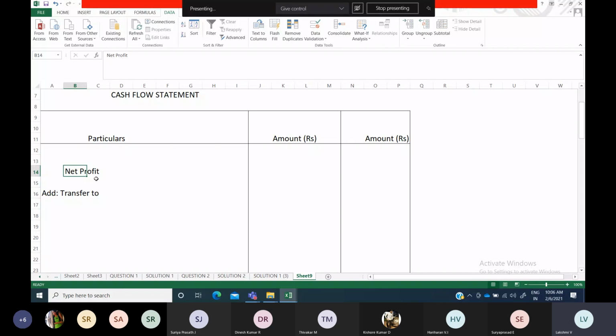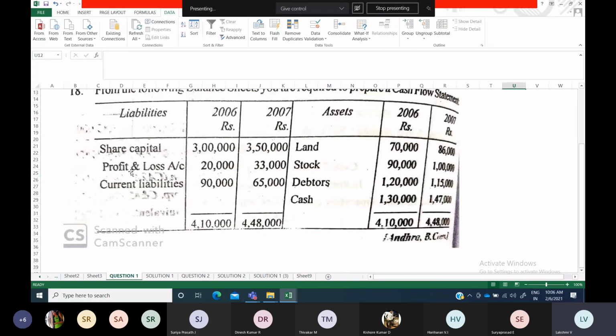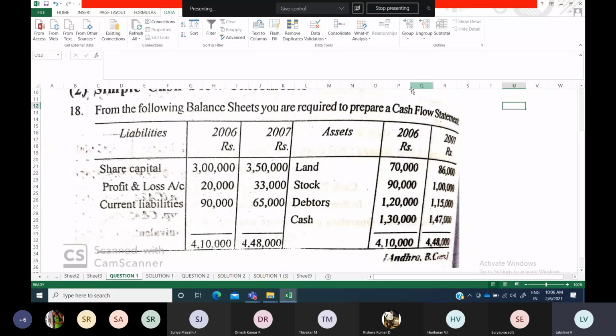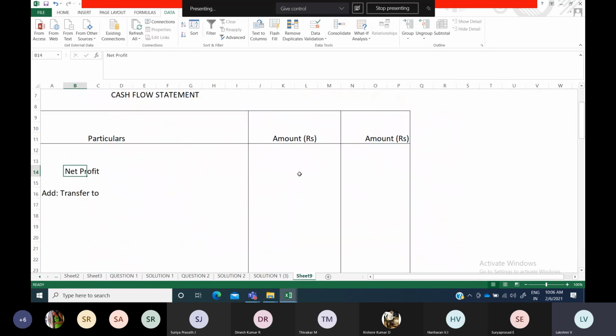In the net profit, how are we going to find it out? From the question itself we can find it out. See, if they are giving you a profit and loss account in the balance sheet question, then the difference of these two things is known as the net profit. This difference, 33 minus 20, if you are doing it, means that 13,000 is there, that will become your net profit. So that has to be included here. Okay, and then we have